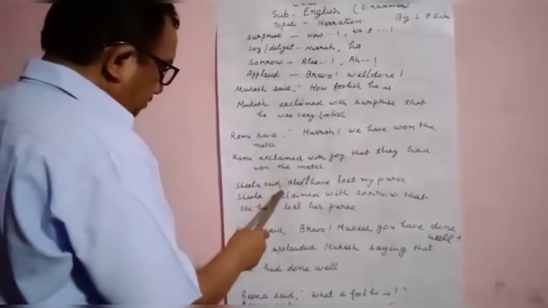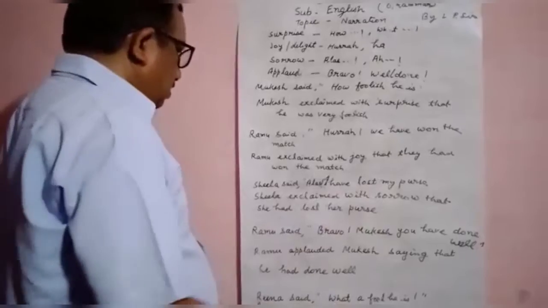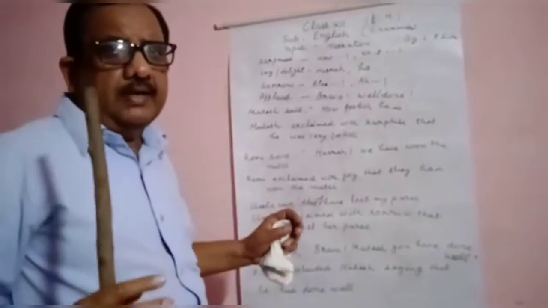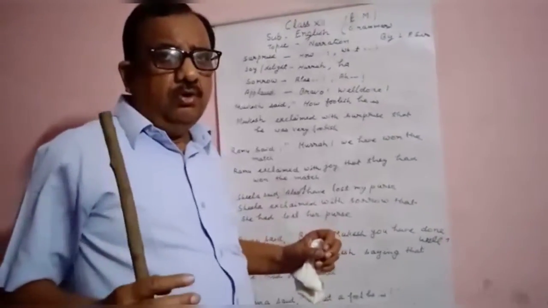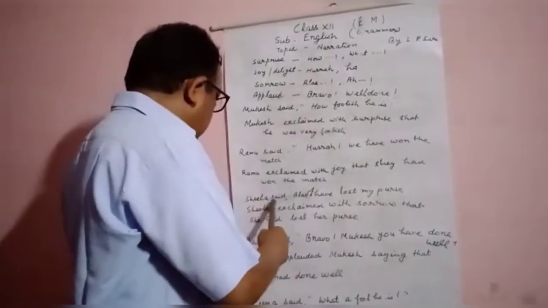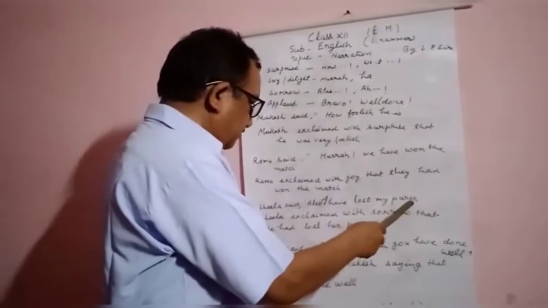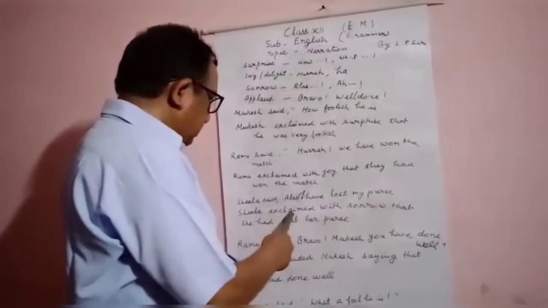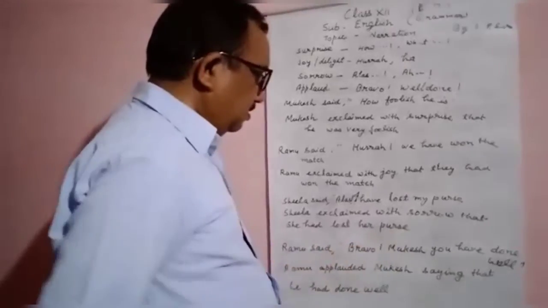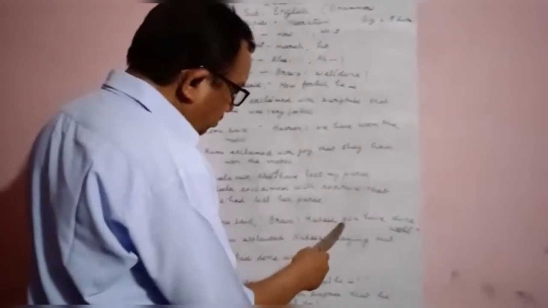Sheila said, "Alas, I have lost my purse." So when something is lost or some person dies, it is a matter of sorrow. So after exclaimed with, you have to use sorrow. As: Sheila exclaimed with sorrow that she had lost her purse. In this way.